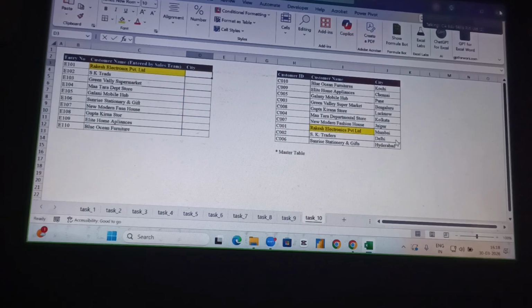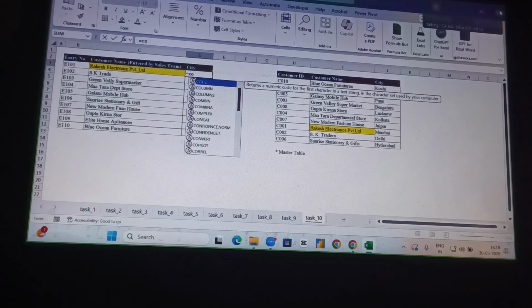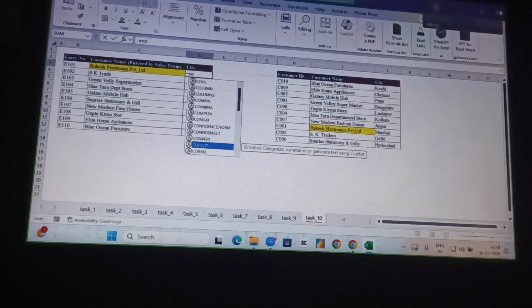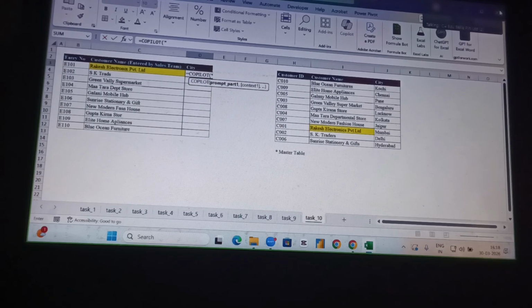So let's type equal to Copilot. Then the prompt. The prompt is partial match, then comma. The partial match means this one, and then comma.